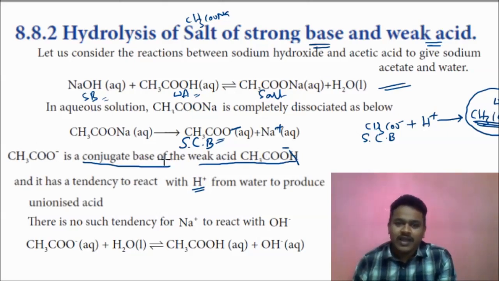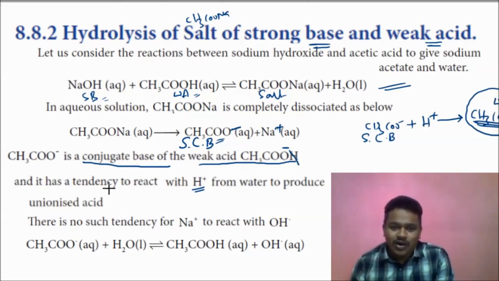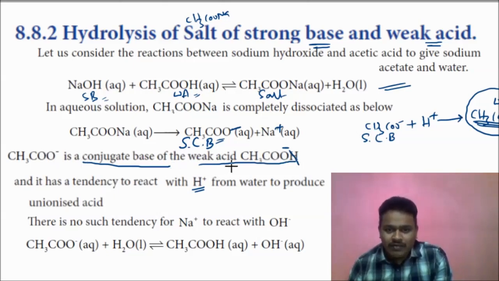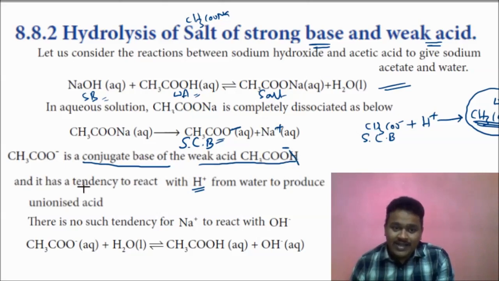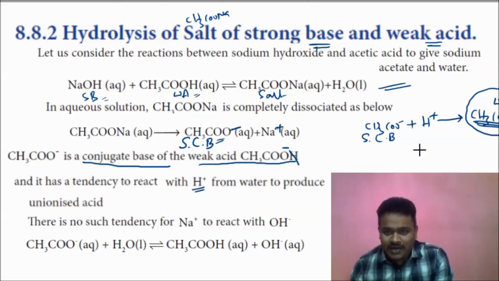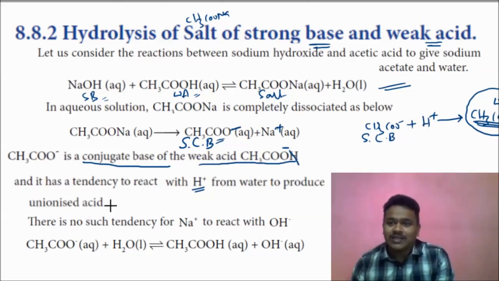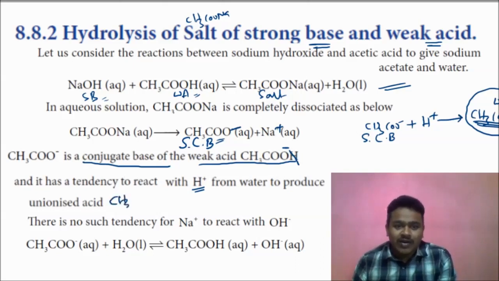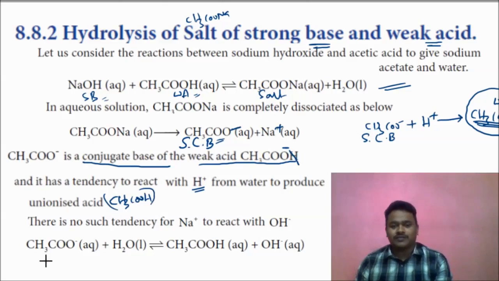That is why the conjugate base of a weak acid, being a strong base, has a tendency to react with H plus to produce unionized acid. What is the name of the acid formed here? CH3COOH.